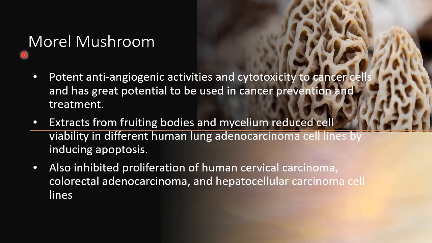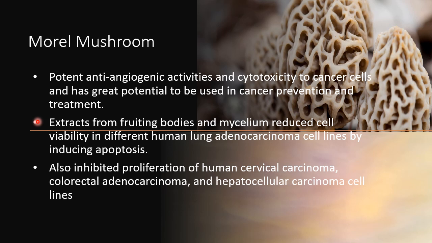Morel mushroom is of interest in this study because previous studies have shown that it has potent anti-angiogenic activities and cytotoxicity to cancer cells, and this shows a great potential to be used in cancer prevention and treatment. Also, the extracts from fruiting bodies and also the mycelium reduced cell viability in different human lung adenocarcinoma cell lines.